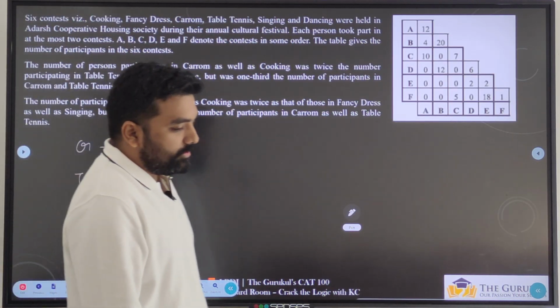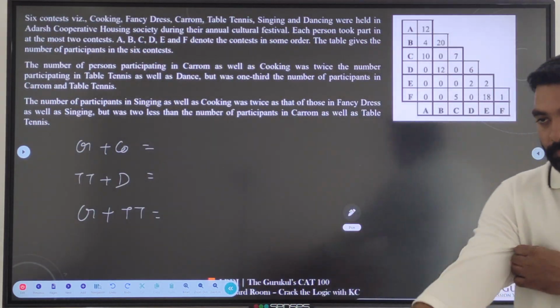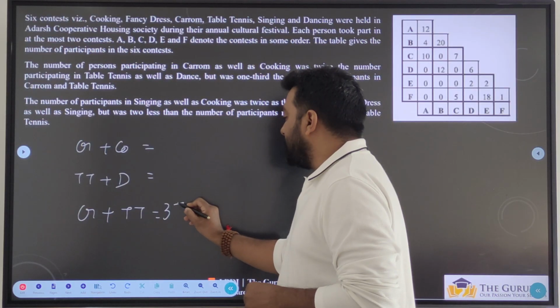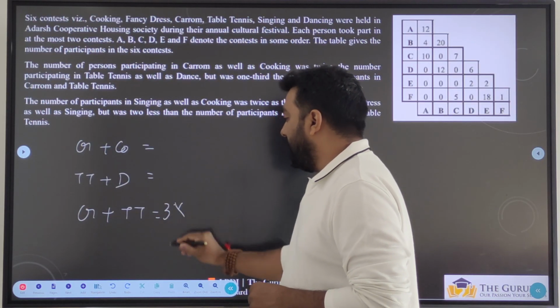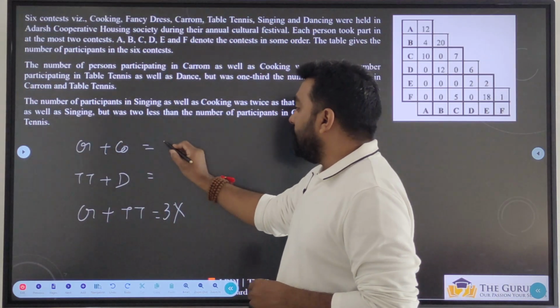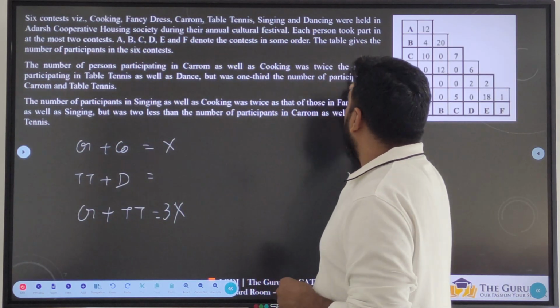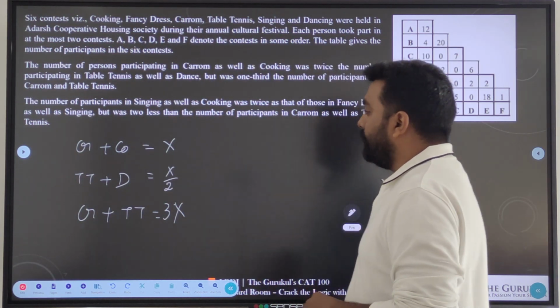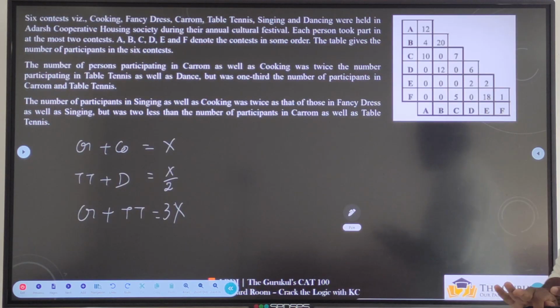Now how do we write this? If I start with the last one, carom plus table tennis is, let us say, 3x people. Then carom plus cooking is 1/3, so this should be x. Table tennis plus dance was twice the number of people participating, so this should be x by 2. Now pause the video, verify one more time. If you tell me everything is clear, then we'll go for the next one.